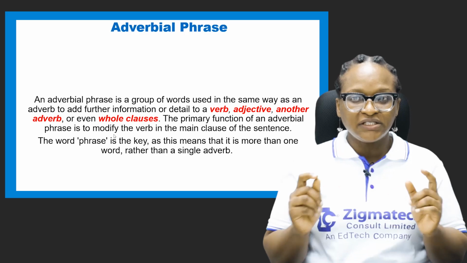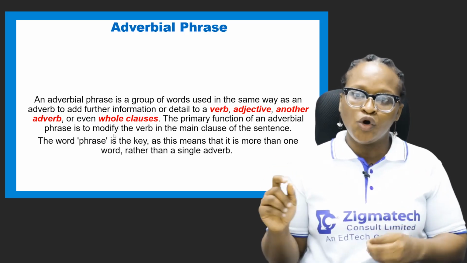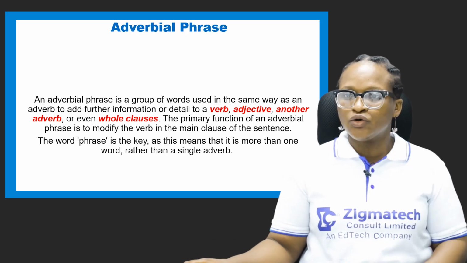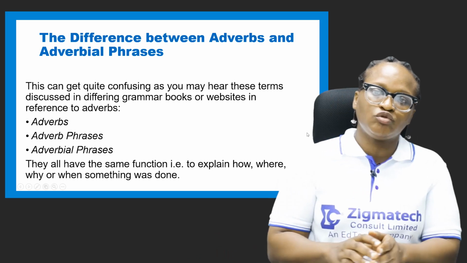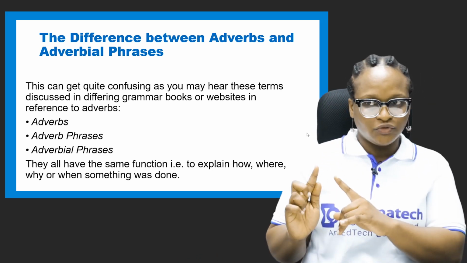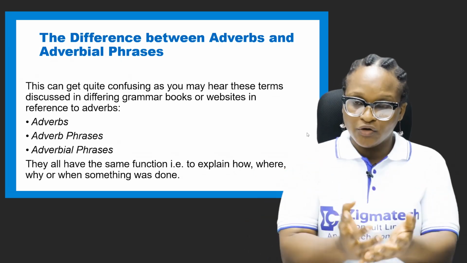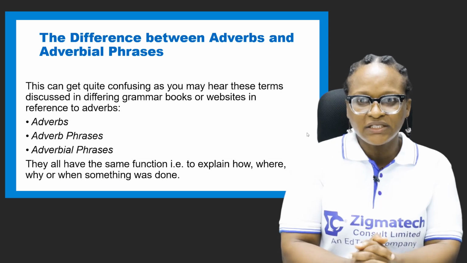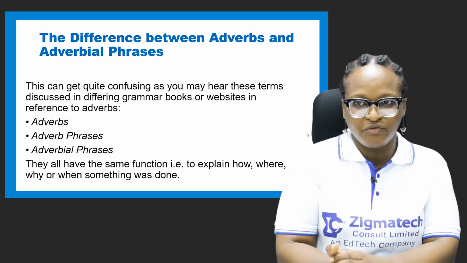Now, the word phrase is the key, as this means that it is more than one word rather than a single adverb. We must know that there's a difference between an adverb and an adverbial phrase. An adverb, just one word. Adverbial phrase or phrases, they are a group of words. Now, this can be quite confusing. That's the difference between adverbs and adverbial phrases.